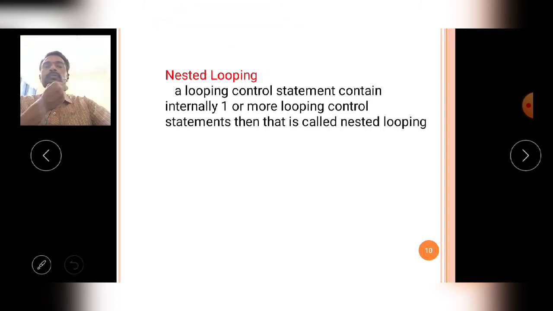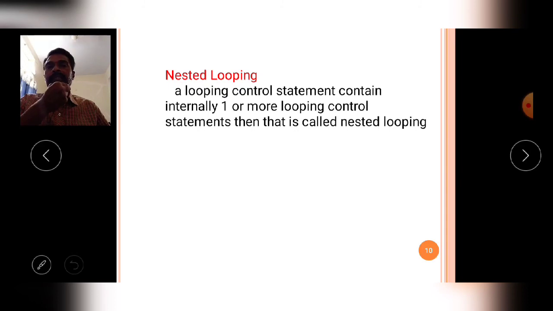Then comes nested looping. What is the meaning of nested looping? When a looping control statement contains internally one or more looping control statements, that type of structure is called nested looping.